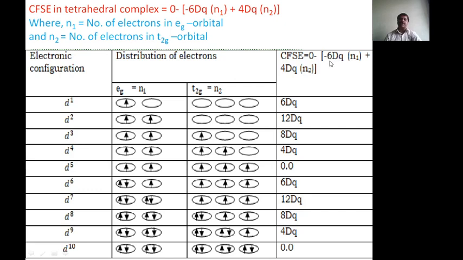Then 12 minus 4 gives 8 Dq. Similarly you have to calculate all of these for d1 to d10 configurations.